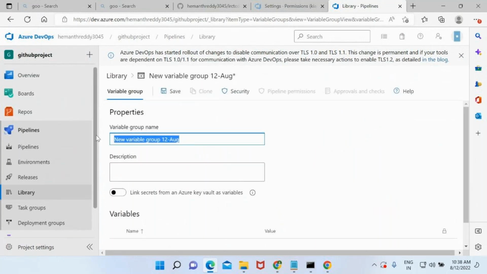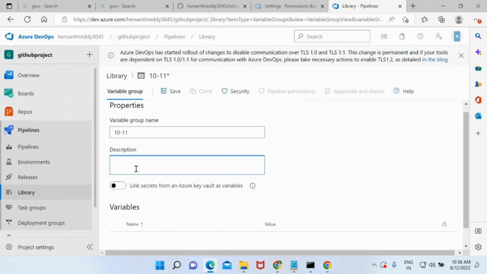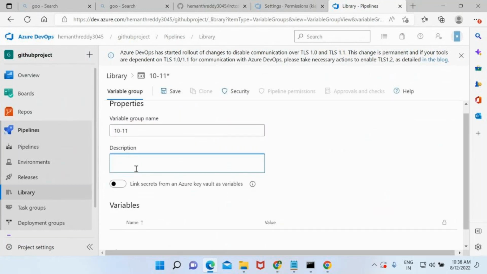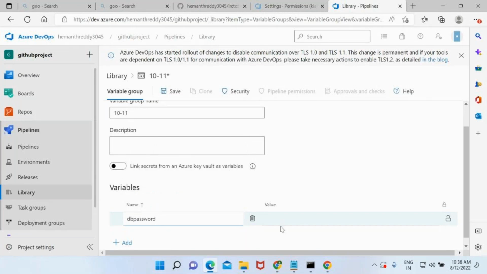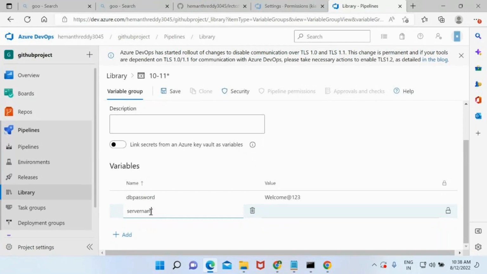I'm going to name it something like this. Description, if you want to write it, you can write it. As of now, no. Add the variables. I want to write a few variables like db password, something like welcome@123, and I create one more, server name. I'm going to keep it as dev server. These are the two variables that I need to use in each and every pipeline. Till this point, it is fine. Just save this.